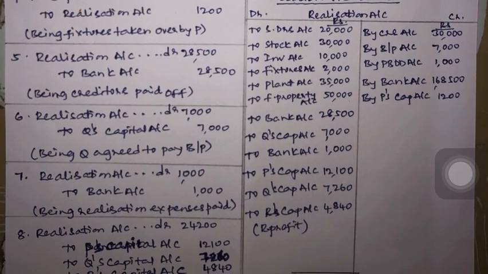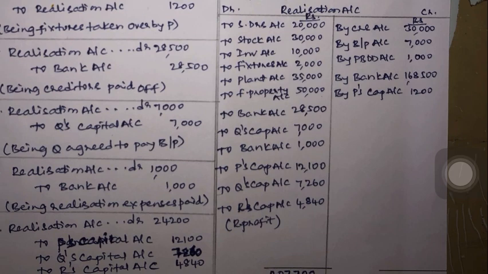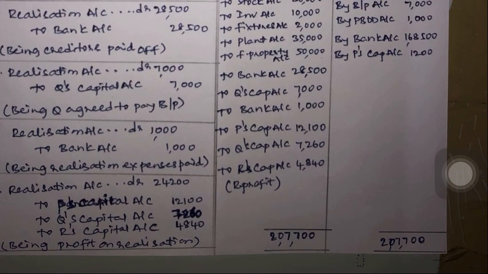After writing the entries connected with the realization account, you have to prepare realization account. After making the postings in the realization account, the first ledger account, you came to know that realization account is showing a credit balance of 24,200, which is realization profit. If realization account credit side total is more than the debit side total, profit. If debit side total is more than credit side total, loss. Profit or loss you have to distribute between the partners in the profit sharing ratio.